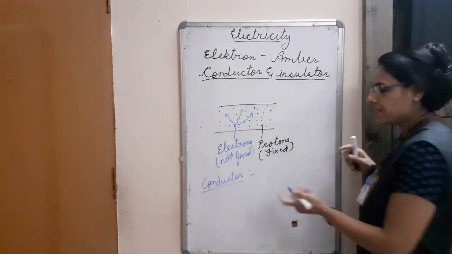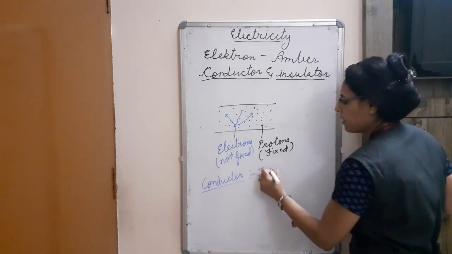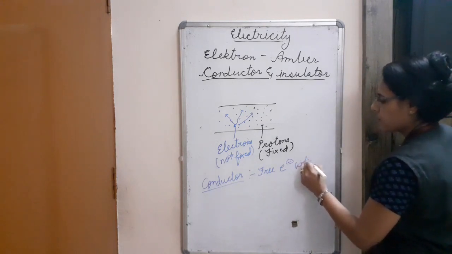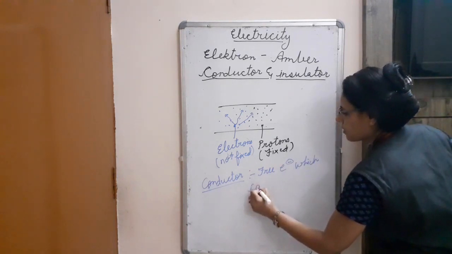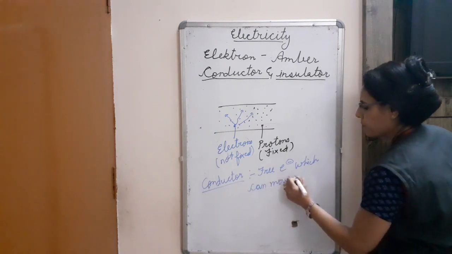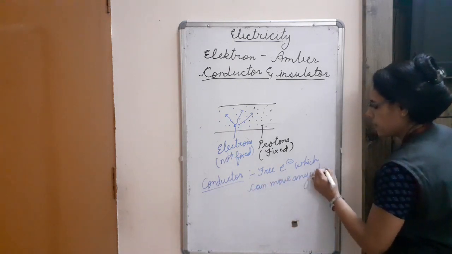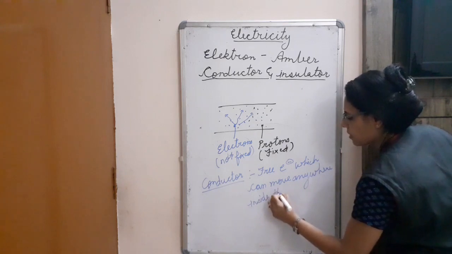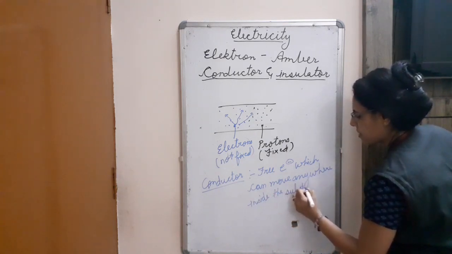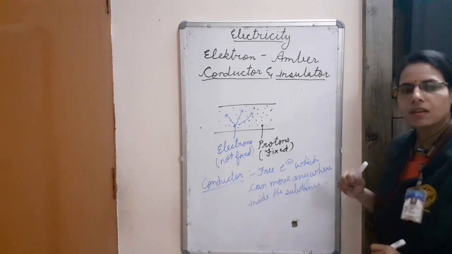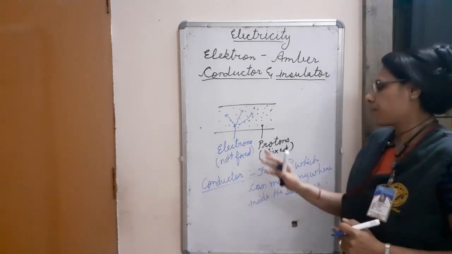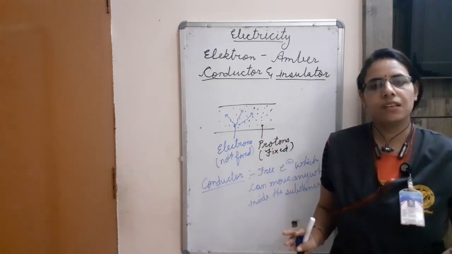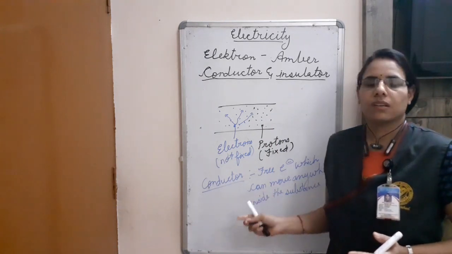Conductors are the substances which contain free electrons which can move anywhere inside the substance. Opposite of this is the insulator, in which no free particles are present, so nothing is here to move here and there.